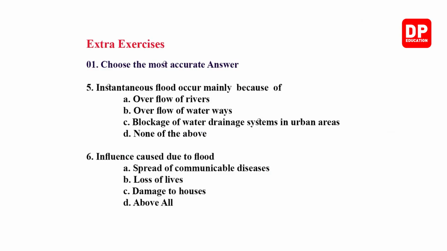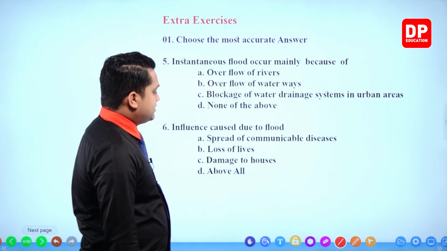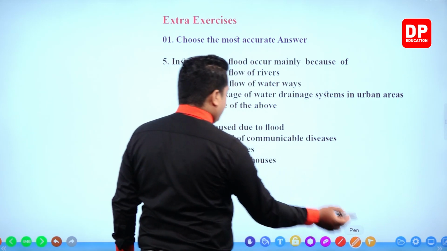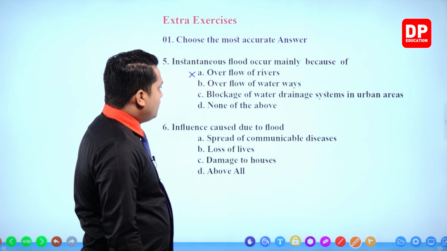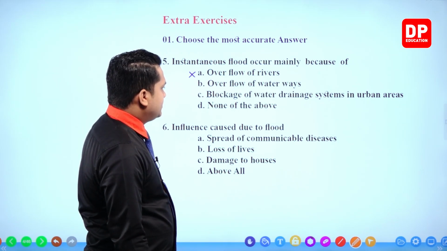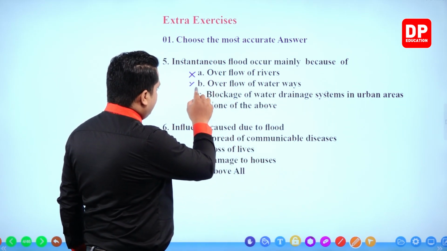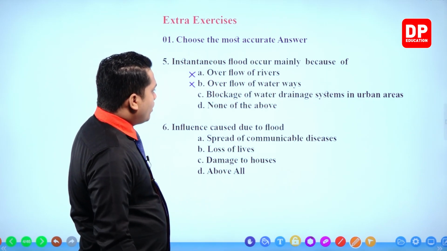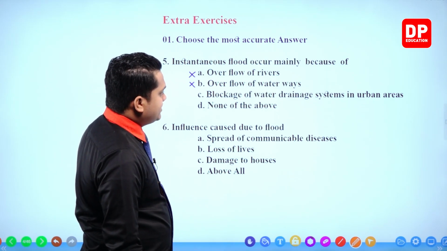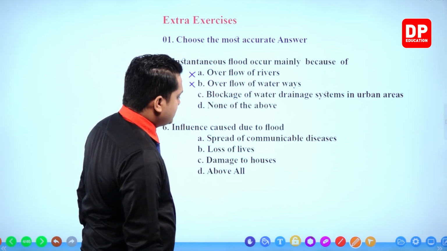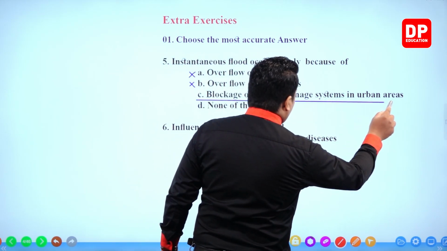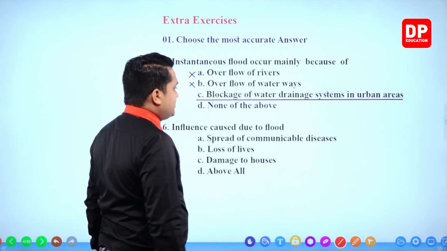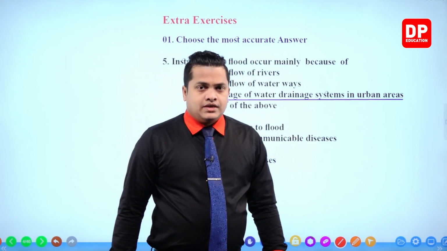Instantaneous flood occurs mainly because of overflow of rivers. Incorrect, right? Incorrect. Overflow of waterways. That is also incorrect. Blockage of water drainage systems in urban areas. That's the answer, my dear children, because we know that due to blockage of drainage systems, right?